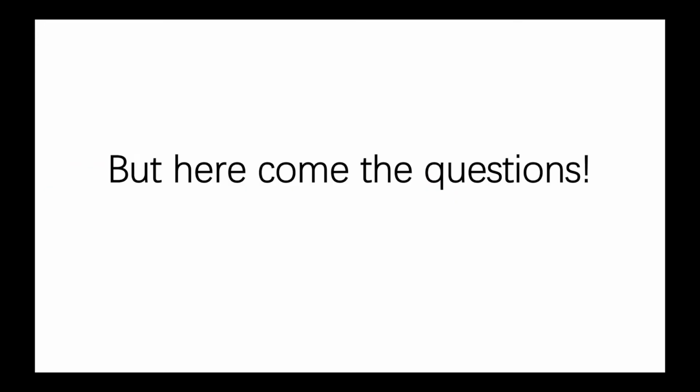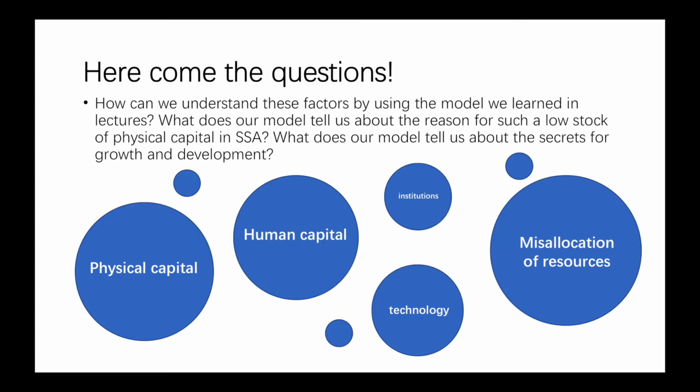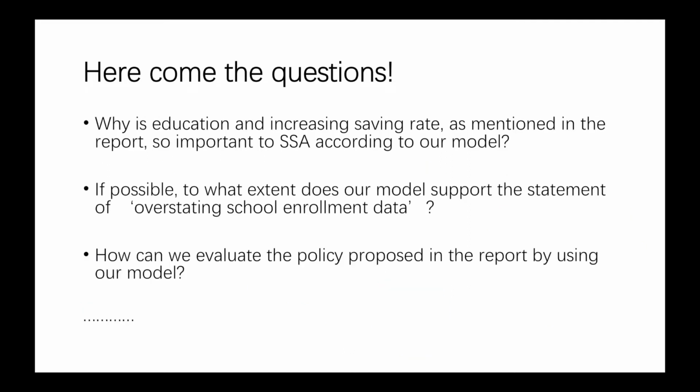Thank you, Carmen. But here come the questions. You mentioned the physical capital, human capital, technology, misallocation, these sorts of things. But how can we understand these factors by using our model? What does our model tell us about the reason for such a low stock of physical capital in SSA? What does our model tell us about the secrets for growth and development? Apart from that, why are education and increasing saving rate, as mentioned in the report, so important to SSA according to our model? And if possible, to what extent does our model support the statement of overstating school enrollment data?